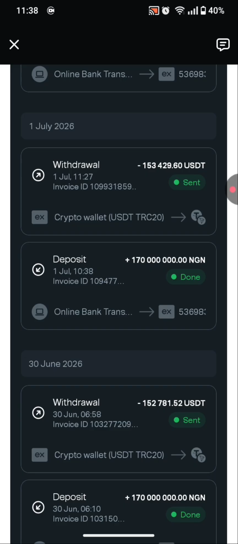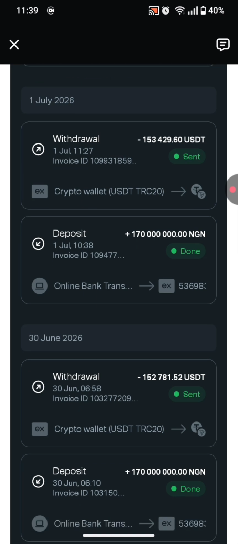When your account is being activated, there's a point where you have to deposit, and the deposit is in USDT. I don't know exactly how that works, but they said it activates the USDT withdrawal option on your account. So I think that is what connects the USDT and the online bank transfer deposit on your account. Once this deposit is done, the equivalent of that amount is your limit. In my time I deposited a total of 160,000 USDT. The equivalent of it at that time was 170 million naira.